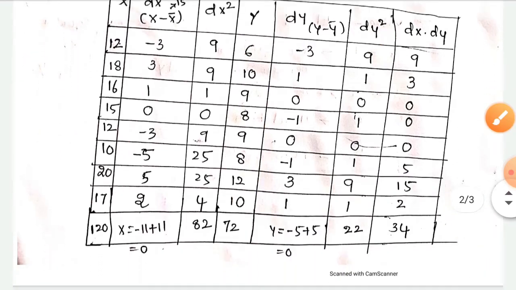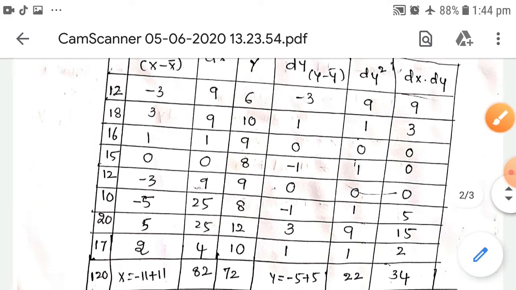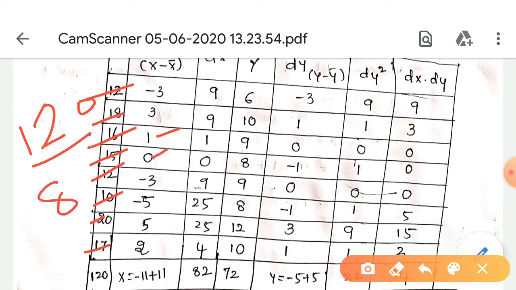Here we calculate the total of all x values, and how many items are there? 1 2 3 4 5 6 7 8. So 120 by 8, how much did it come? 15. Okay, so 15 is the x bar.